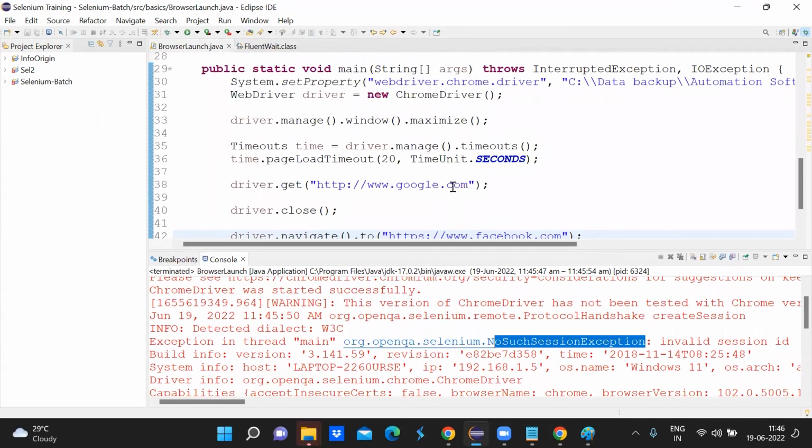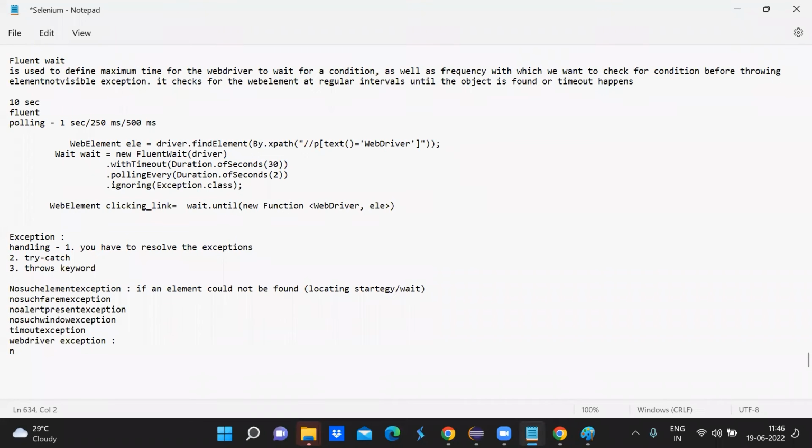As I said, in the local system we have kept one exe file, and if that differs from the actual upgraded version of the Chrome driver, then also we can get the exception. So that is no such session exception, WebDriver exception.